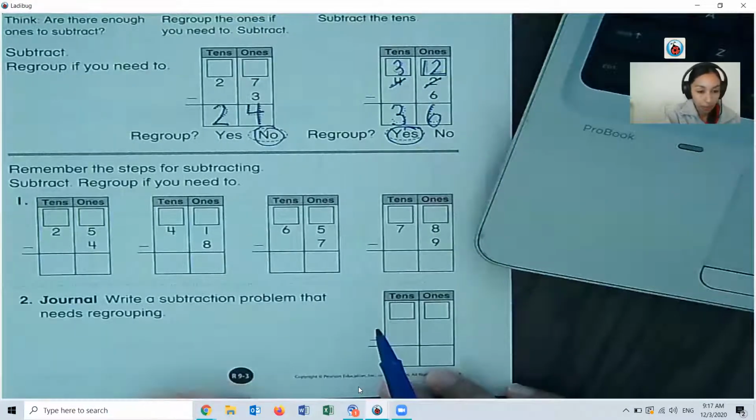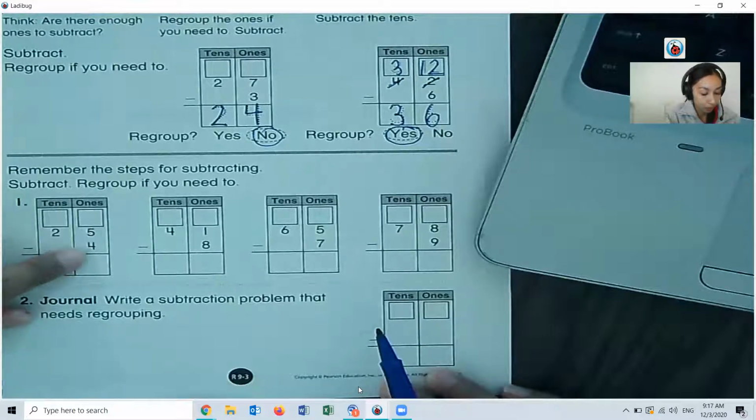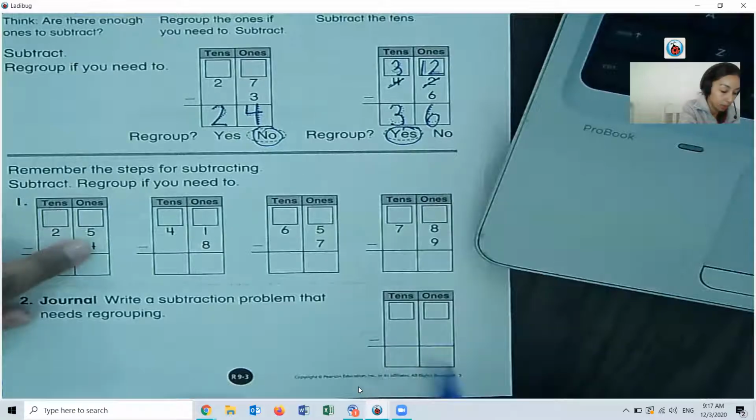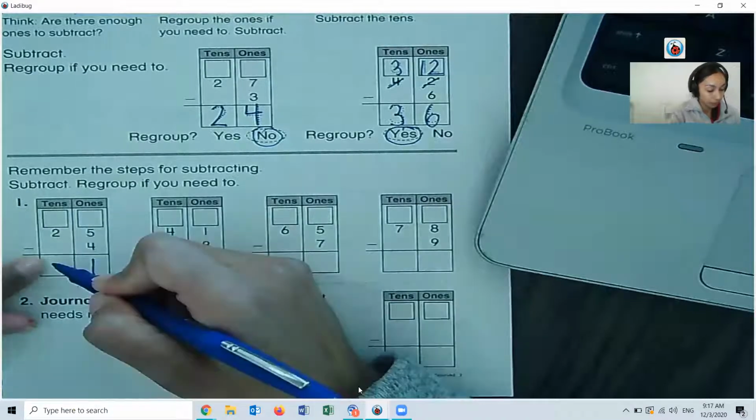So I'm going to look at my ones place. Is there more on top or more on the floor? There's more on top, no need to stop. 5 minus 4 is 1. 2 minus nothing is 2.